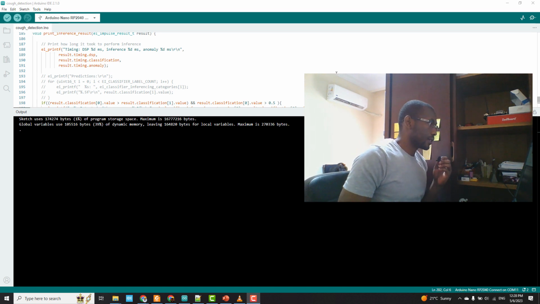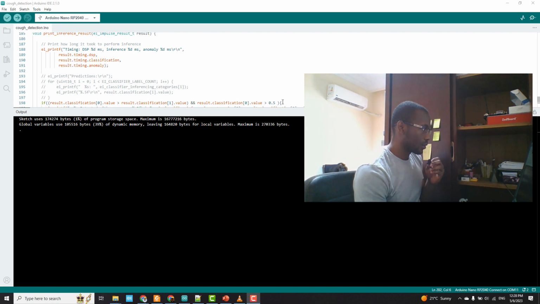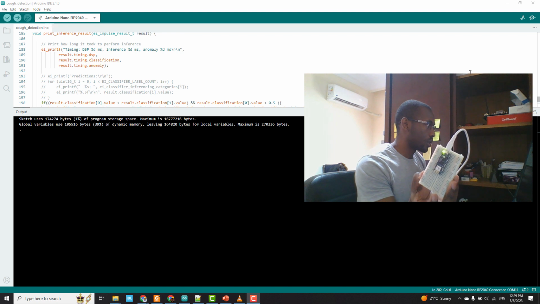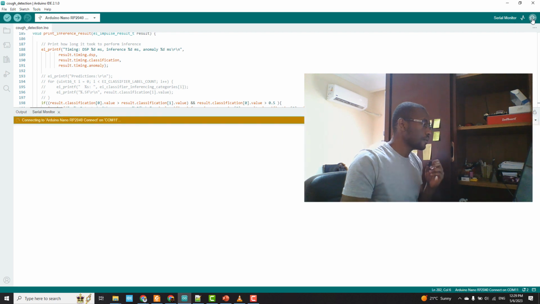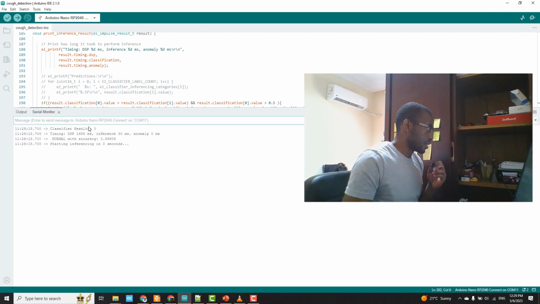Now I have uploaded the code to the Arduino. The library that I got from Edge Impulse is now uploaded to the device. So I'm going to test. The first thing I will do is open the serial monitor. This is the device, already running the code. When the serial monitor is opened, it will show the classifier results.